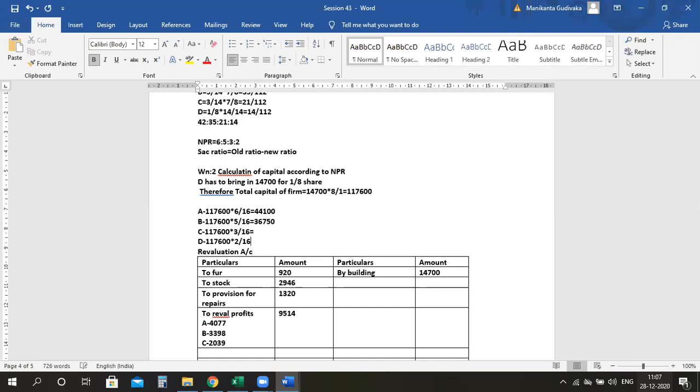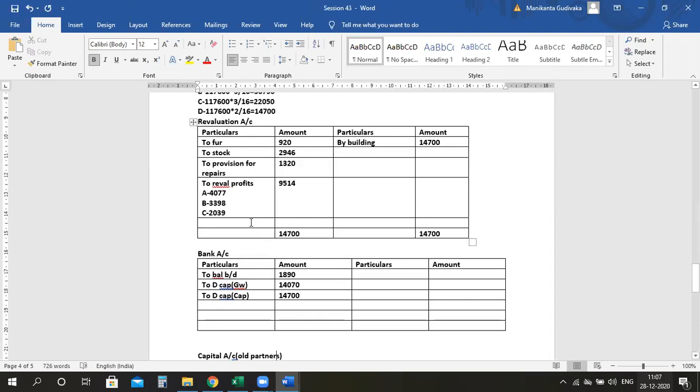This will be anyway 14,700. For C, you tell me. 22,050. So these have to be the closing balances of the capital accounts.